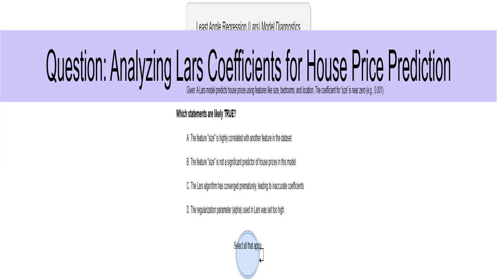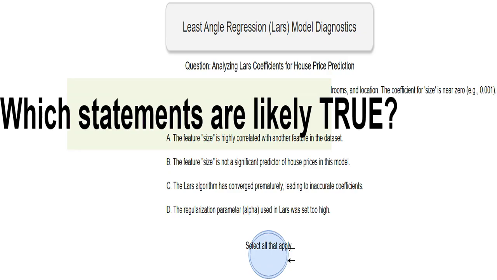We are given a Lars model used to predict house prices, and we're looking at the model's coefficients, numbers showing how each feature affects the prediction. This tells us the context of the problem. We have a real-world prediction task and we're using the Lars model to solve it. This is the core of the quiz. We need to identify which statements make the most sense given the model's results and the nature of Lars. We will check the validity of the given options.